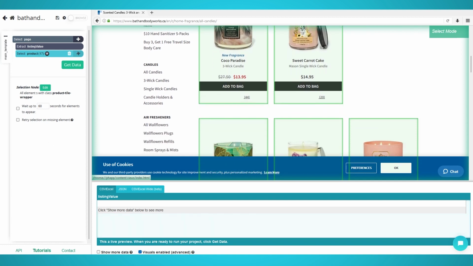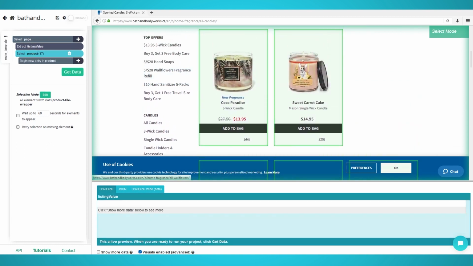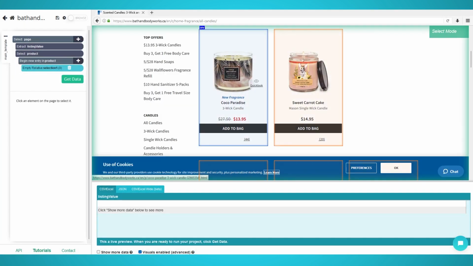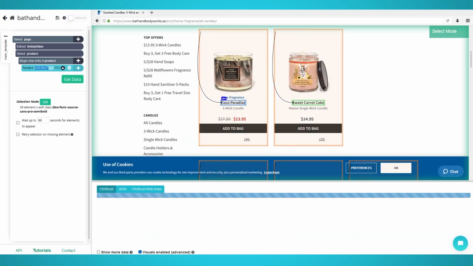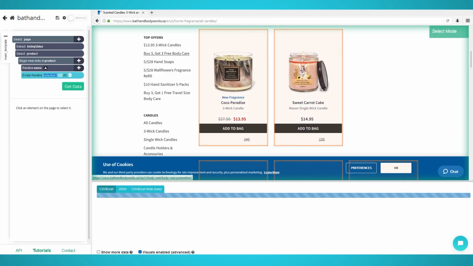Step 3. Additional product details. Firstly, click the list icon next to your product selection to see the new entries command. Click the plus icon next to it and choose Relative Select. Click the first product container and then its name. Rename the selection on the left to Name. Redo these steps for the description or the price, and you could expand them as well and delete their URLs if you do not need them.